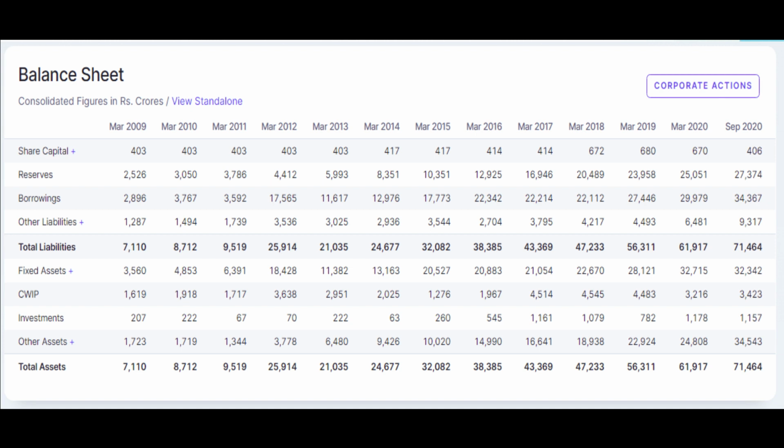So presently they are having a debt in their books of 34,367 crores. When it compares to FY20 March, they were having 29,979 crores, and that has increased to 34,367 crores. So this is one of the major negative points with respect to the company. Since the company's future is good, we need not be scared about the debt they are increasing in their books. So this is all about the financial statement of the company.